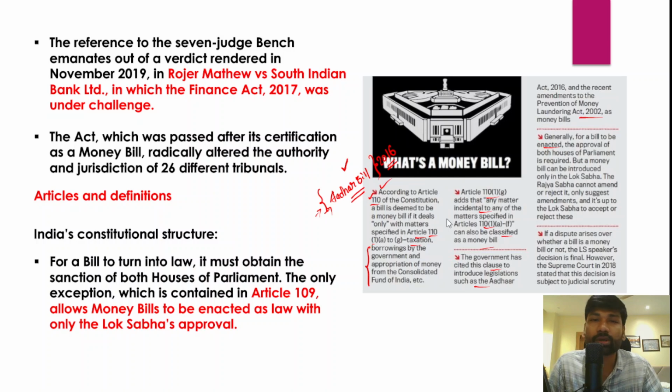Right? So if the Lok Sabha is not interested in those recommendations, if the Lok Sabha doesn't want to make any amendments, then there is no need to pass the bill again to the Rajya Sabha. So the Lok Sabha can directly send the bill for the assent of the President. So that is the special procedure with respect to money bills, right?